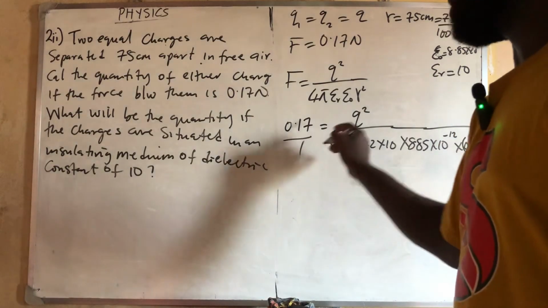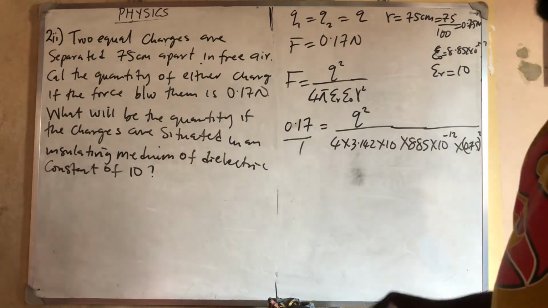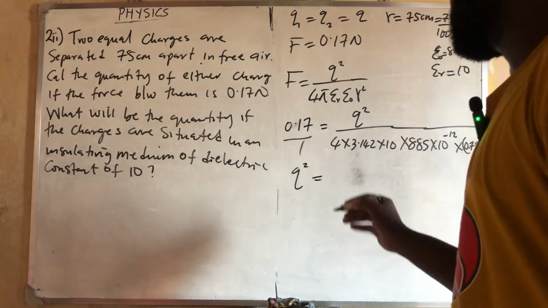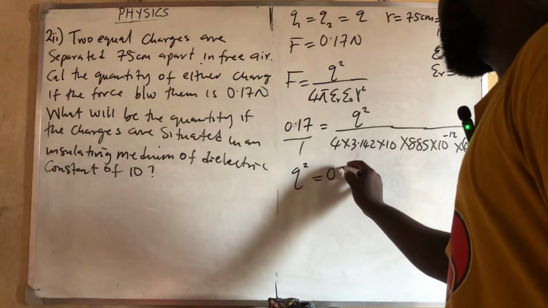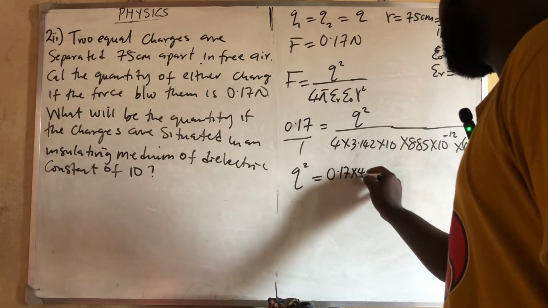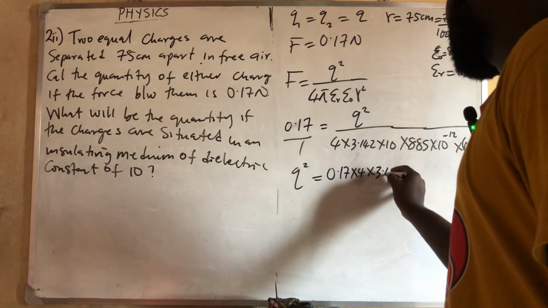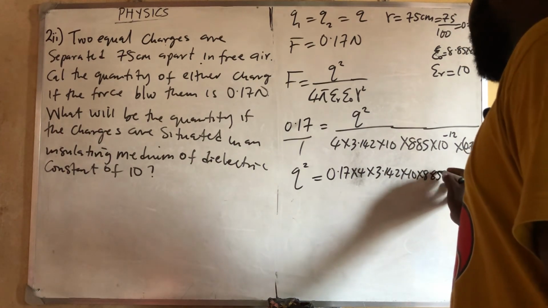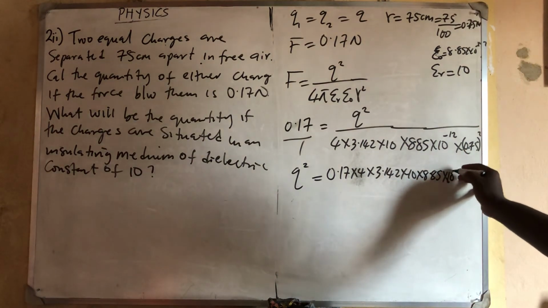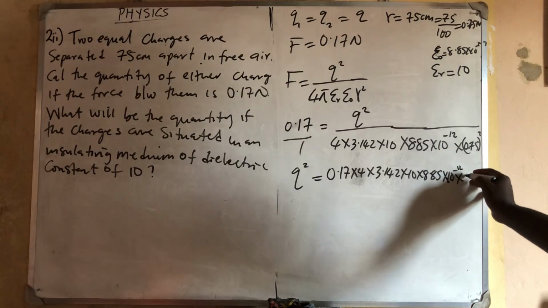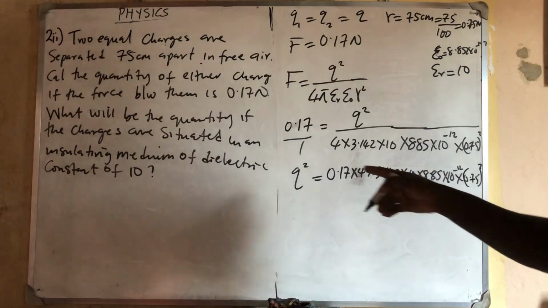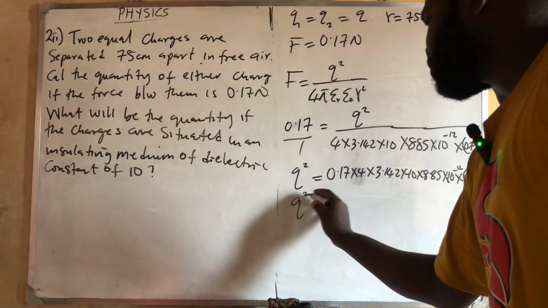If you cross multiply, everybody here will go here. So I will now have that my Q squared is equal to 0.17 times 4 times 3.142 times 10 times 8.85 times 10 raised to power minus 12, then times 0.75 all squared.